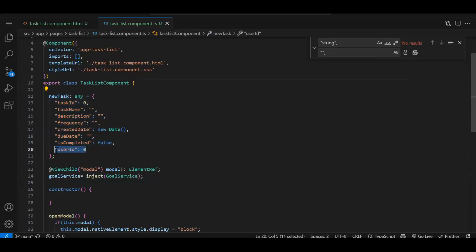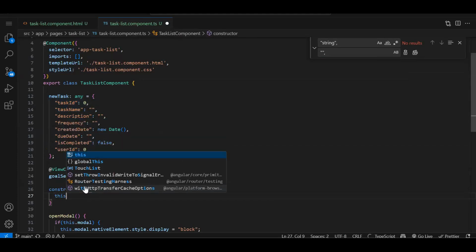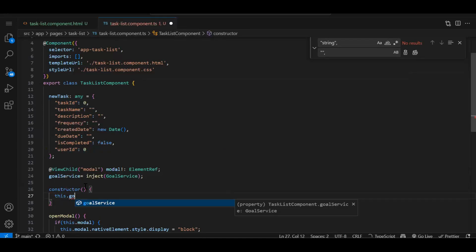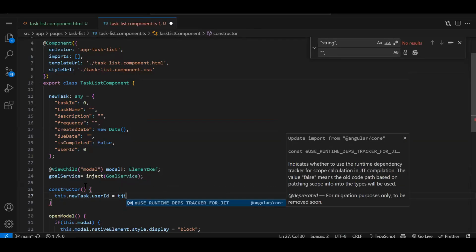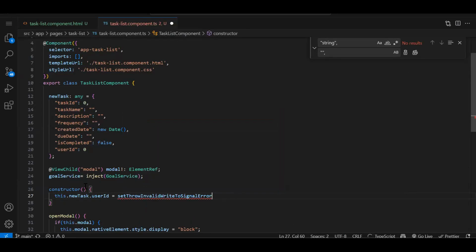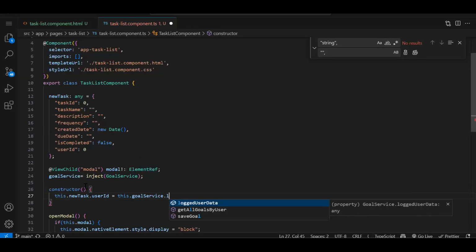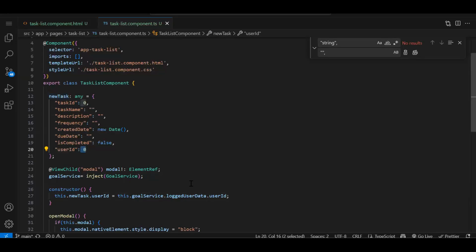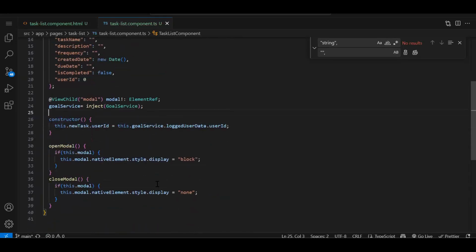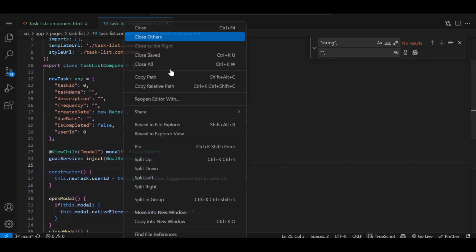So this is the object created. By default, we are initializing user ID with 0, but we need to assign the logged in user ID. So this.newTask.userId is equal to this.goalService.loggedUserData.userId. Once the page loads, in this object the user ID will be updated to whatever logged in user ID we have. Now this object, we need to bind it to our form.